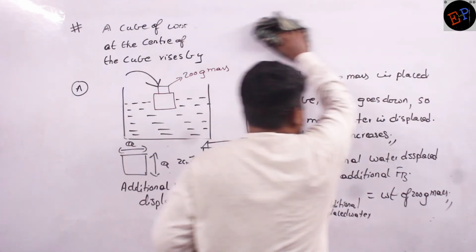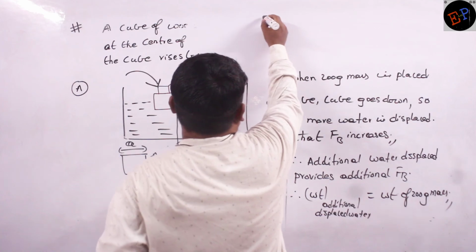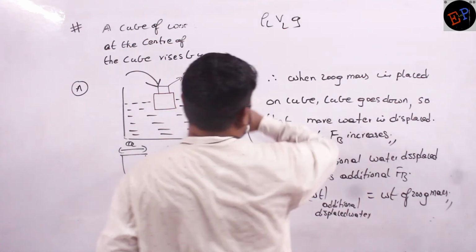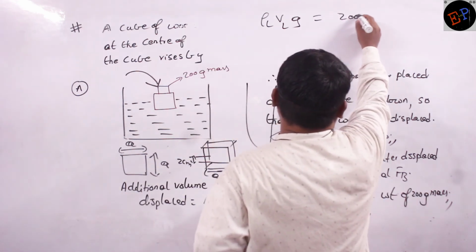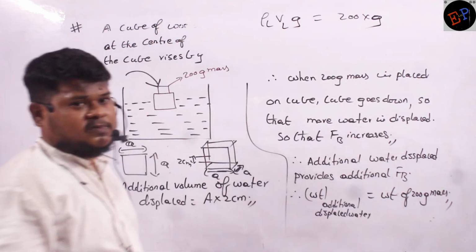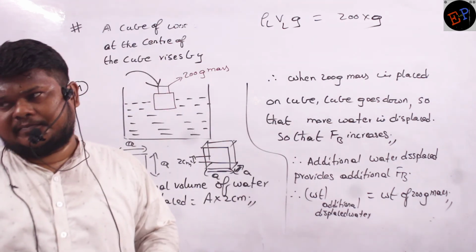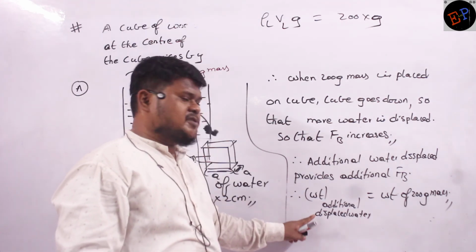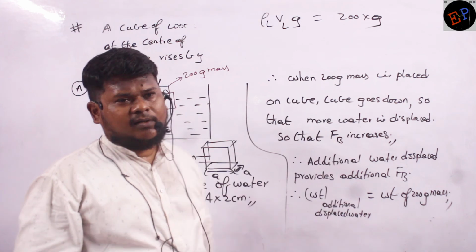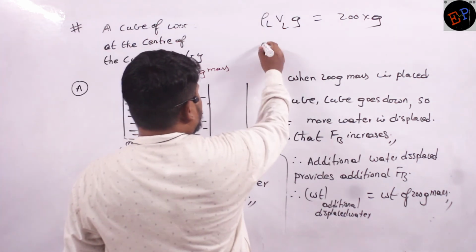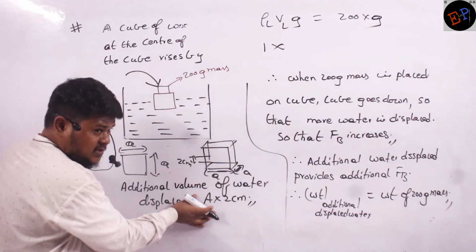Therefore, the additional weight of liquid displaced, weight formula rho L VL G, is force of buoyancy only, no? This is equal to the weight of the 200 gram mass. So 200 multiplied by G. That's all, no? Mass is 200. If I multiply by G, it converts into the weight of the body. Additional weight of liquid displaced is nothing but force of buoyancy. Additional force of buoyancy formula, rho L VL G. Rho L is nothing but density of liquid. Density of liquid is 1 in CGS system. Clear? Volume of liquid displaced already I have calculated. How much? A into 2.